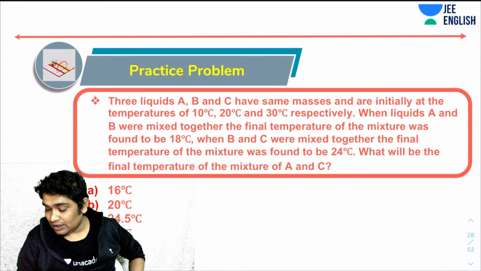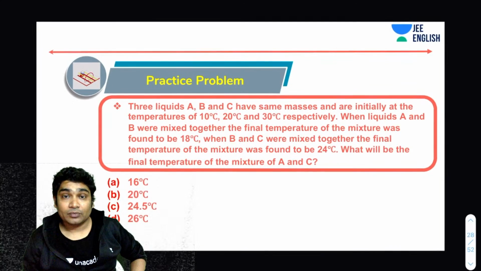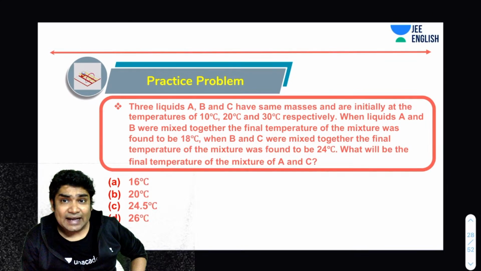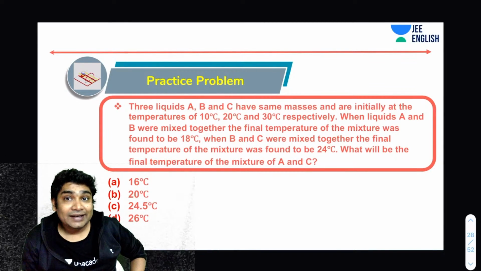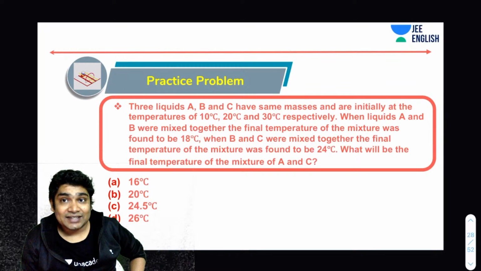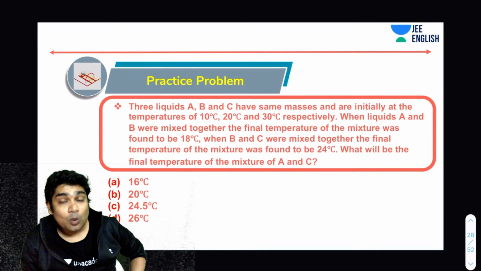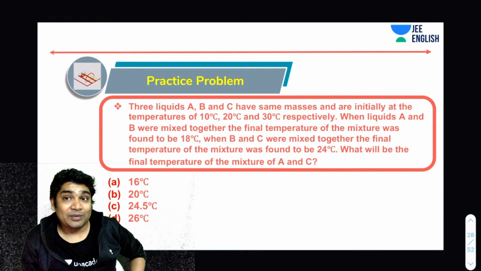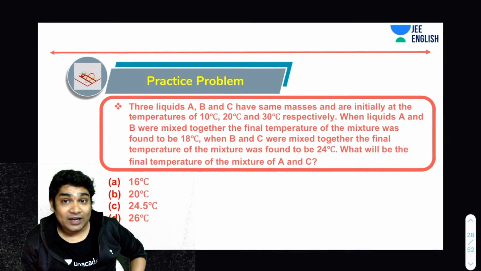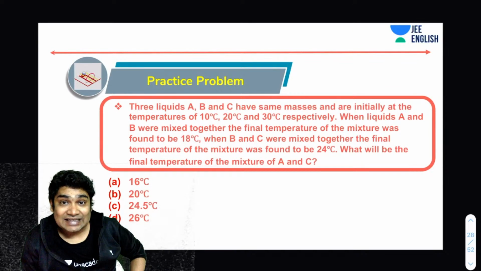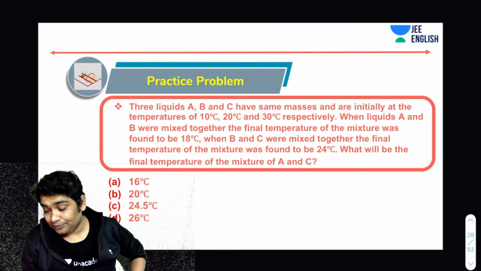I don't know if the options are visible. Now they should be. Three liquids A, B, and C have the same masses and are initially at temperatures of 10 degrees Celsius, 20 degrees Celsius, and 30 degrees Celsius respectively. When liquids A and B are mixed together, the final temperature of the mixture is found to be 18. When B and C are mixed together, the final temperature is found to be 24. What will be the final temperature when you mix liquids A and C? So try and solve this.